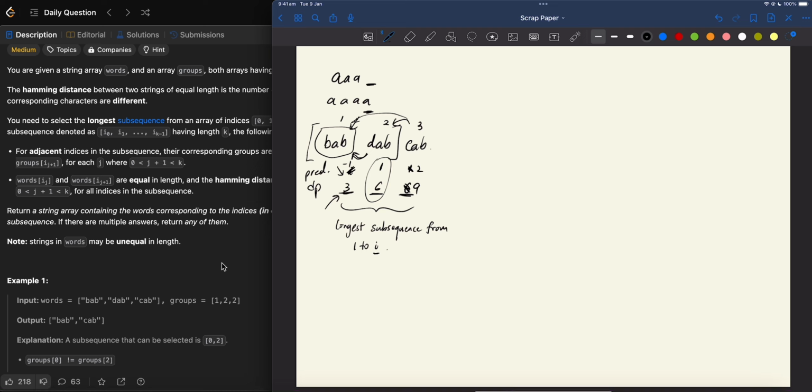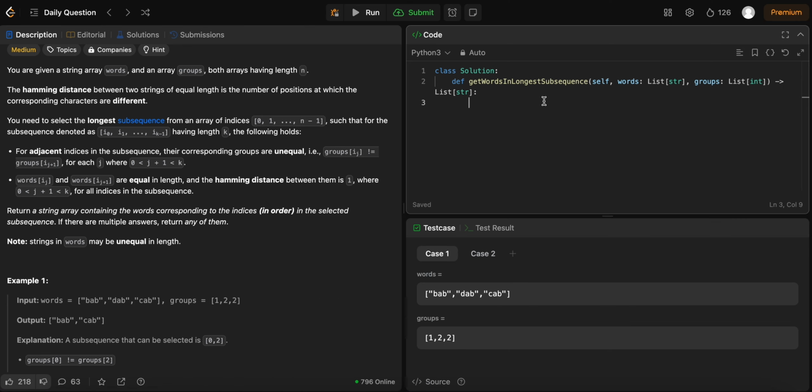And then at the end, we just want to find the maximum index. And then we can just use the predecessor to keep going back until we reach -1. So that'll allow us to get the actual words from the subsequence. So yeah, I'm pretty confident that'll work. So let's just code that out.